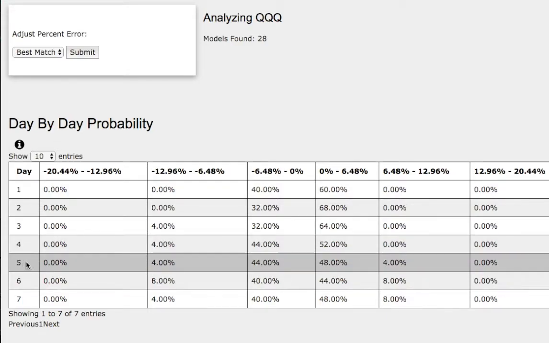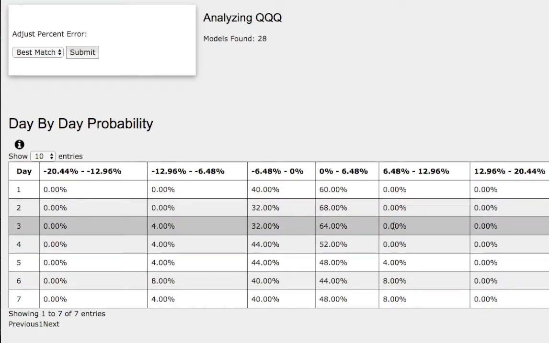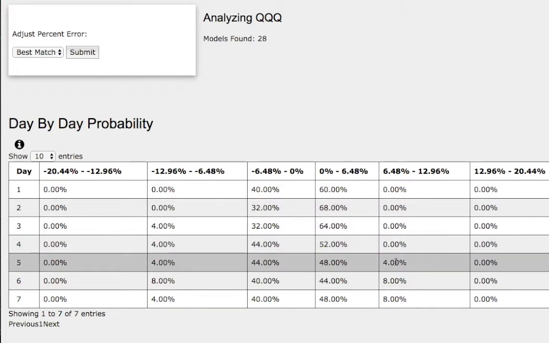As we progress to the 5th day or week of trading, we have a 48% chance for QQQ to climb between 0 to 6.5%. And on the extreme case to the upside, a 4% chance to climb between 6.5% to 13%. And to the downside, we have a 44% chance to fall between 0 to negative 6.5%. And on the extreme case to the downside, a 4% chance for QQQ to fall between negative 6.5% to negative 13%.